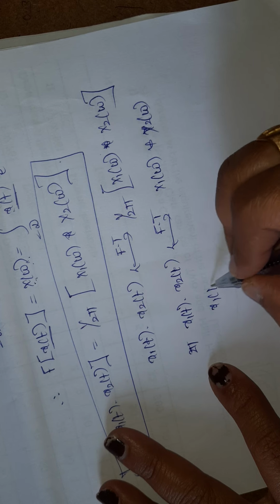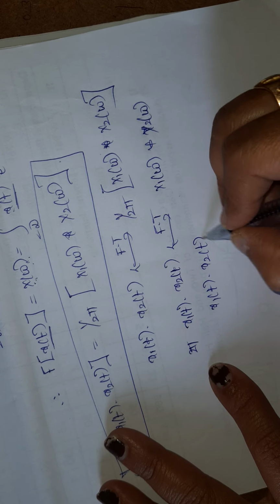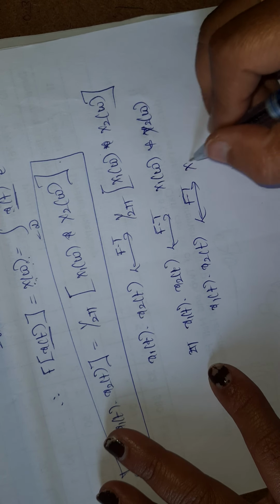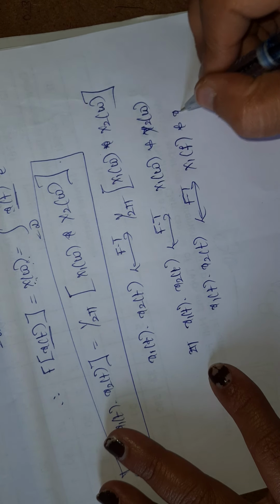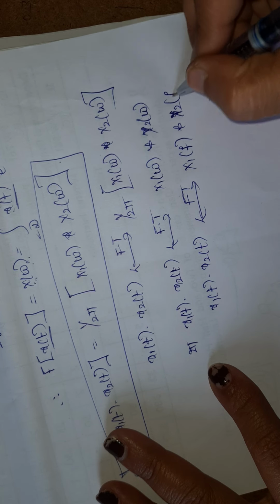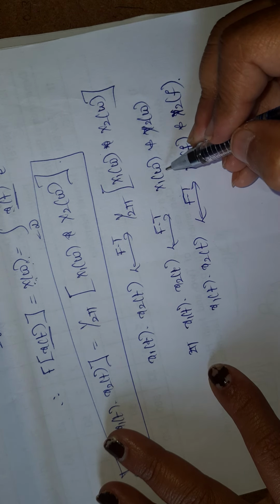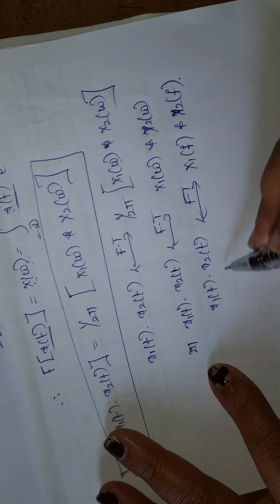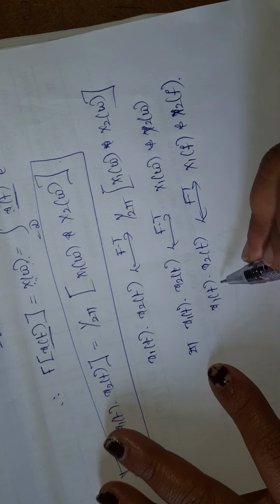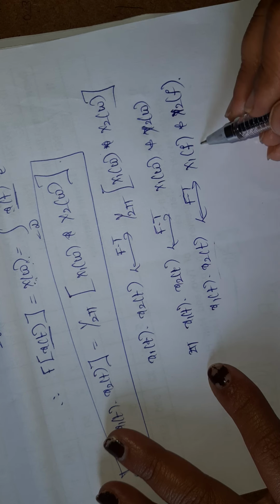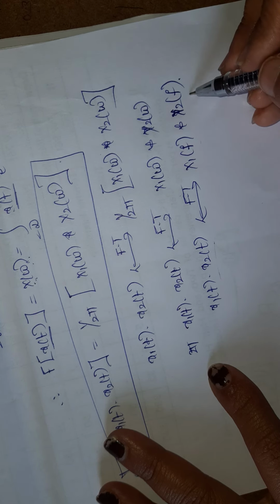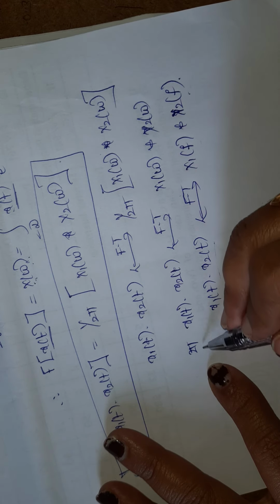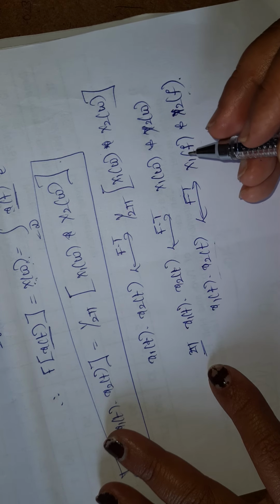Next, for x1 of t into x2 of t, the Fourier transform in terms of frequency, I'll get x1 of f convolved with x2 of f. Because omega is nothing but 2 pi f, and this 2 pi and this 2 pi will get cancelled. So in terms of frequencies, multiplication in the time domain is nothing but convolution in the frequency domain. But if we consider omega instead, we'll have an extra 2 pi term. Okay, thank you.